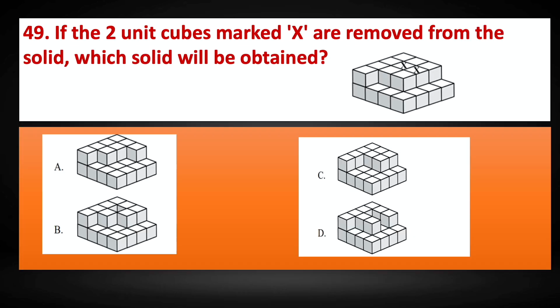Question number 49. If the two unit cubes marked X are removed from the solid, which solid will be obtained? So here we can see the two markings on the cube, X, X. There are two X marked on the cube, which is highlighted in yellow here. So when we remove those two cubes, what kind of solid will be formed? When we look at the options, we can clearly see that option D will be the kind of solid obtained when we remove the two blocks marked as X.